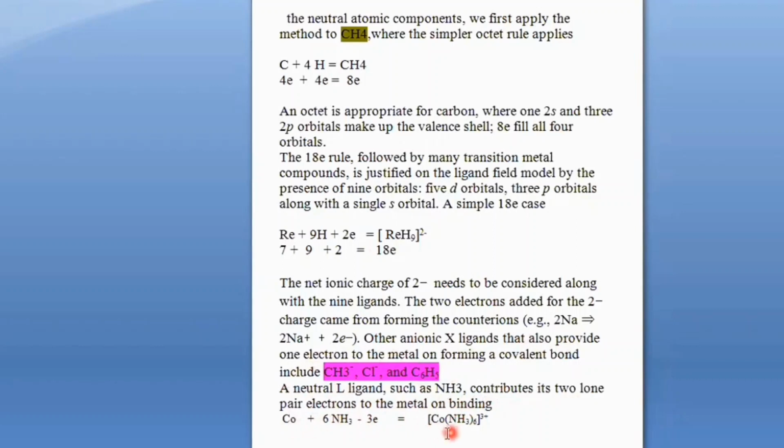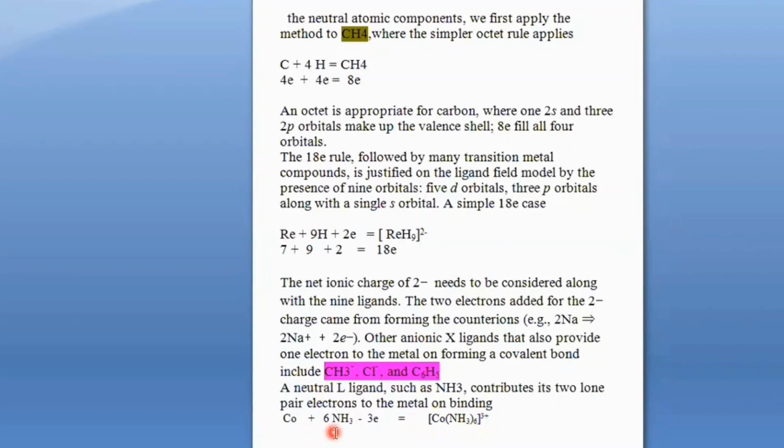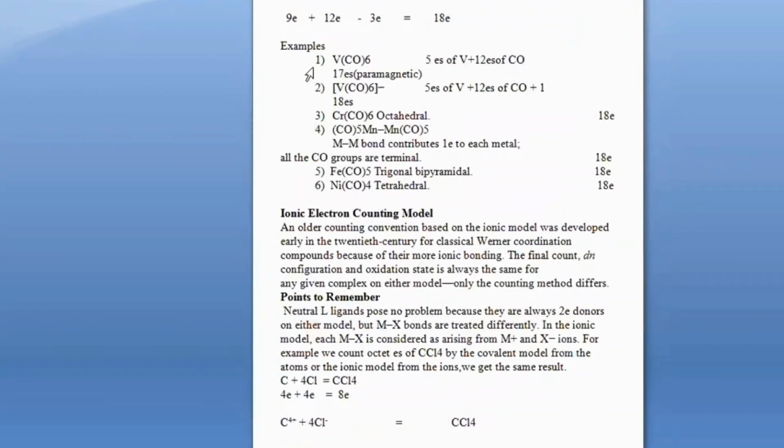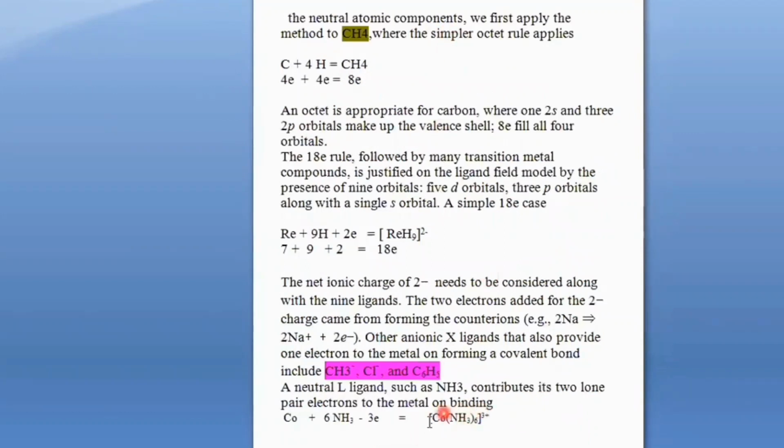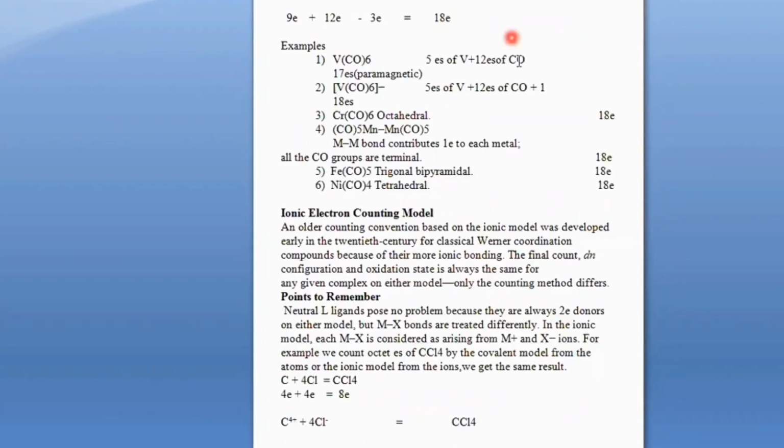For example, consider the complex cobalt hexammine, with 3 positive charge on the overall complex. As cobalt has the electronic configuration s2d7, cobalt will contribute 9 electrons. Ammonia is a neutral ligand, so 6 ammonia contribute a total of 12 electrons. And the minus 3 comes from the 3 positive charge on the complex. So 9 plus 12 minus 3 is equal to 18 electrons. So this complex will contain a total of 18 electrons.